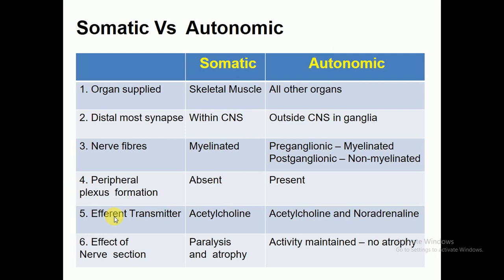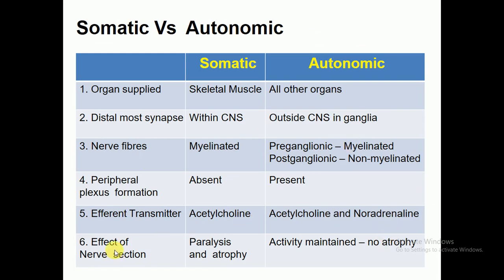The fifth one is afferent transmitter. In the somatic nervous system, acetylcholine is involved, which is the neurotransmitter. In the autonomic nervous system, the transmitter is acetylcholine as well as noradrenaline. So it is not necessary that only one is involved: acetylcholine in the somatic nervous system, while acetylcholine and noradrenaline in the autonomic nervous system.